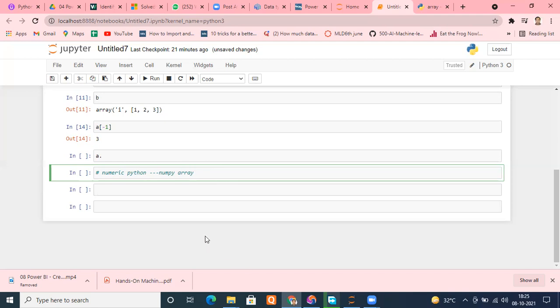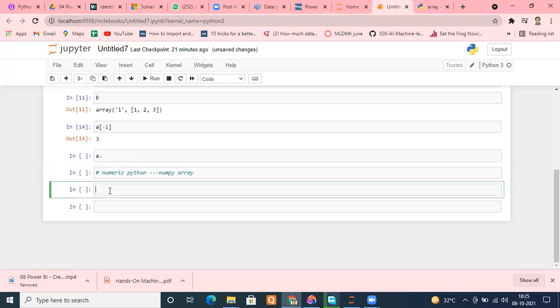So how do we import that? We have to import that module. By default, if you're using Anaconda, it is available there. Don't worry about that. You have to just import it. How? Import numpy. Directly you can use that. Or if you use NumPy directly, you can make an alias as well. Otherwise, you can directly use the word NumPy.